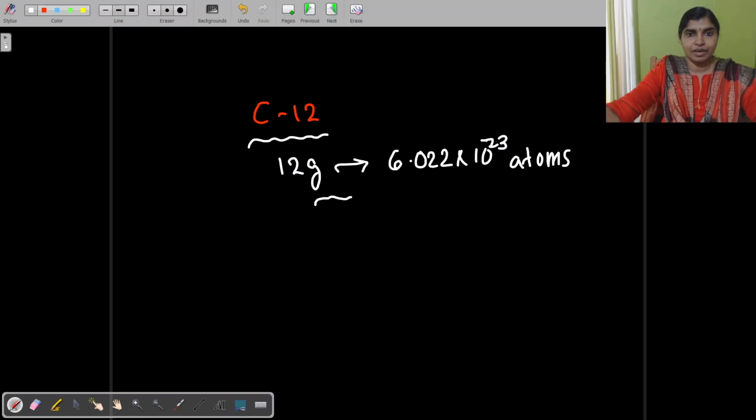And we can compare the mole with the standard carbon-12. According to the definition, a mole is a substance which contains as many particles as there are in exactly 12 grams of carbon-12.